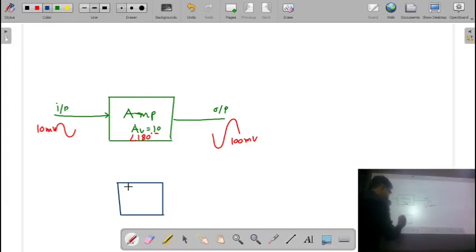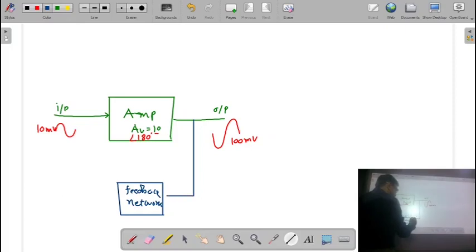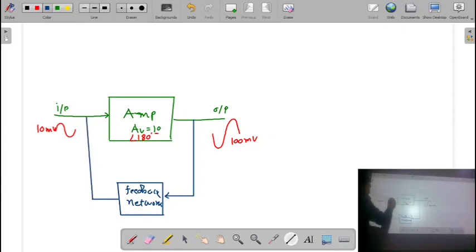So here the feedback network is there, where we can decide the amount of the feedback. Now in this feedback network we take the output voltage. This output voltage is input for this feedback network. Then the output of the feedback network is connected to the input. So we have this output and here it is going to be combined.